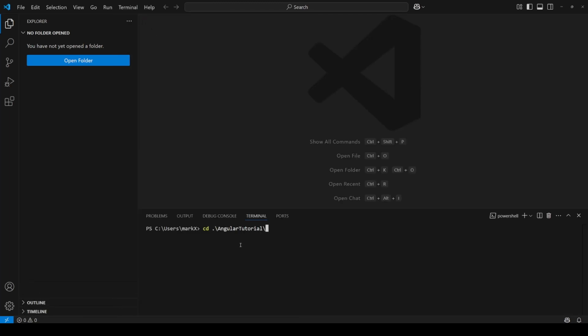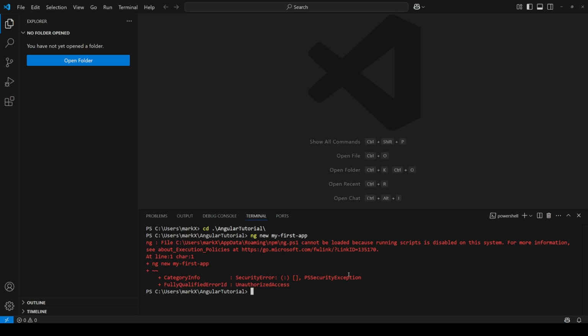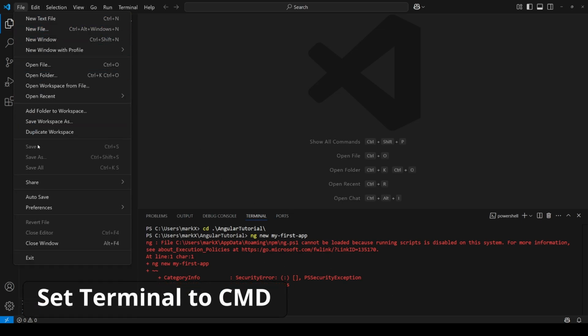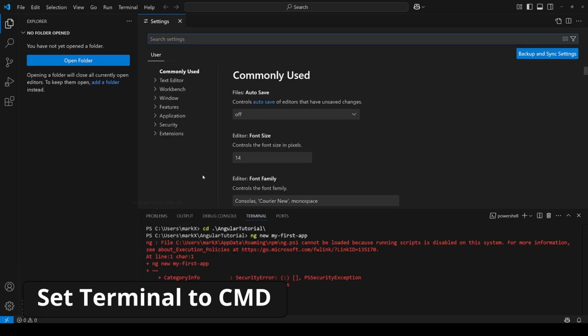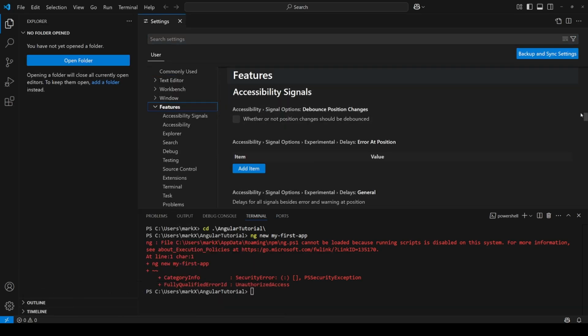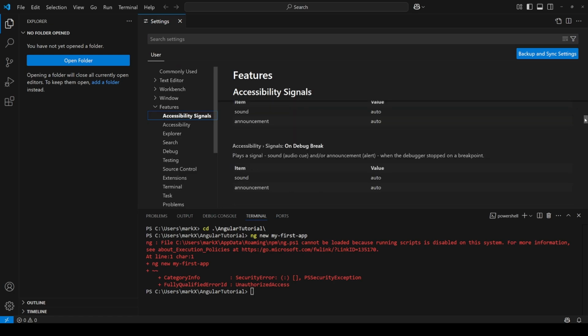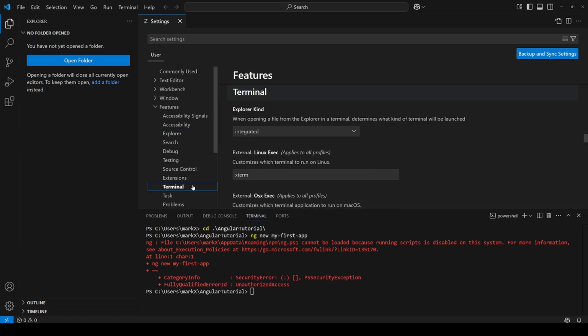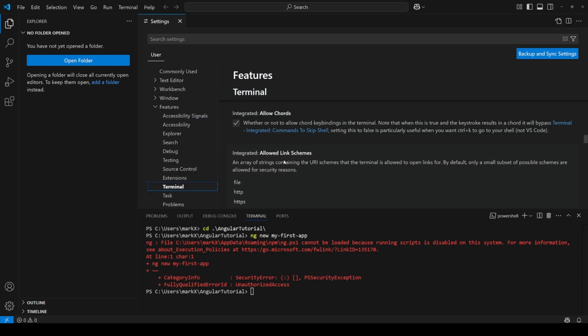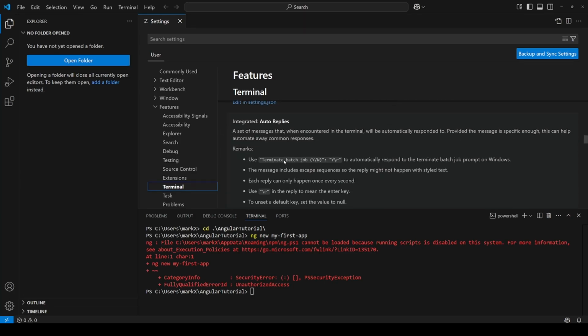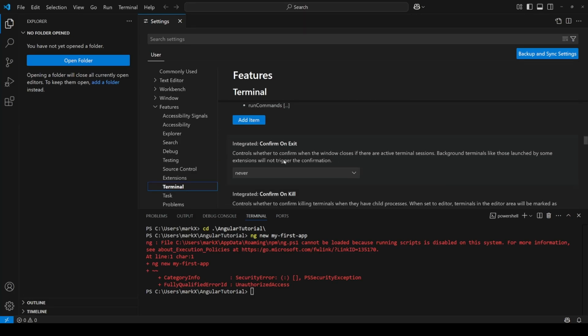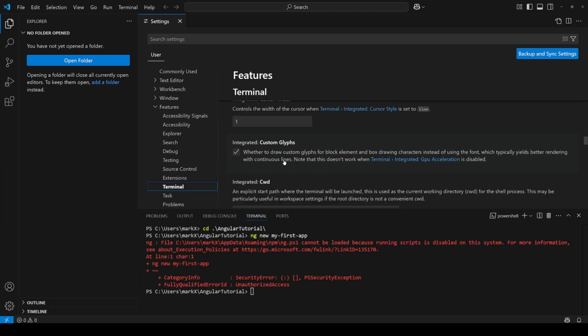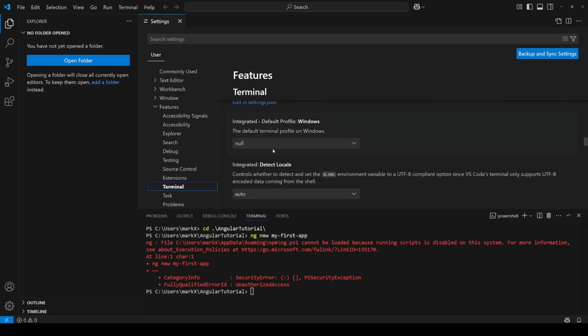Go to the directory you want to work at. In my case, I have a folder called Angular Tutorial. Now you might run into this error, and if you do, just set your terminal to command prompt. In File, Preferences, Settings, and Features, scroll all the way down to Terminal. In Terminal, we're going to keep on scrolling. Look for Integrated Default Profile. Here it is. So now we'll just set this to command prompt.